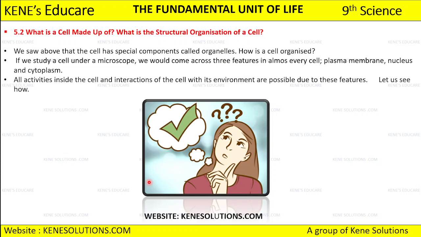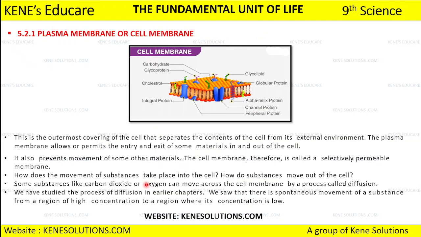These are the most common features, or you can say the organelles, present inside the cell. All the activities and functions the cell has to perform are being done because of these organelles only. Okay, so let us see how.